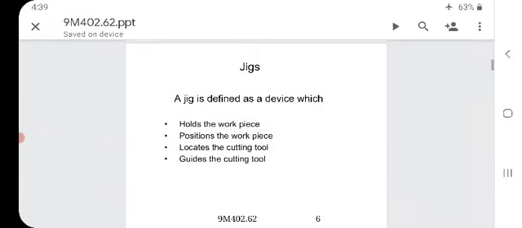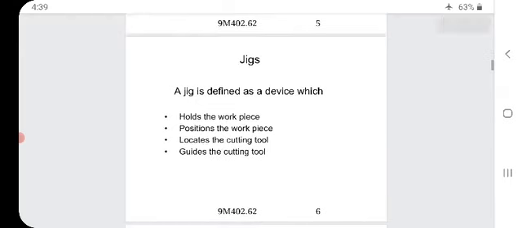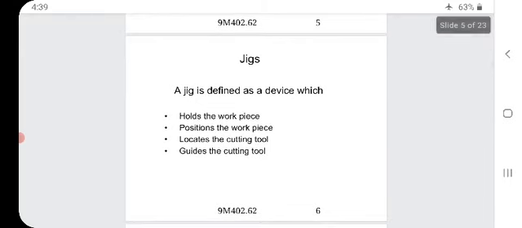Jig. In the previous part, we have completed the press tools. Now we are going to see the jigs. A jig is defined as a device which holds the workpiece, guides the workpiece, positions the workpiece, or locates the cutting tool. I repeat, which holds the workpiece, positions the workpiece, locates the cutting tool, and guides the cutting tool.